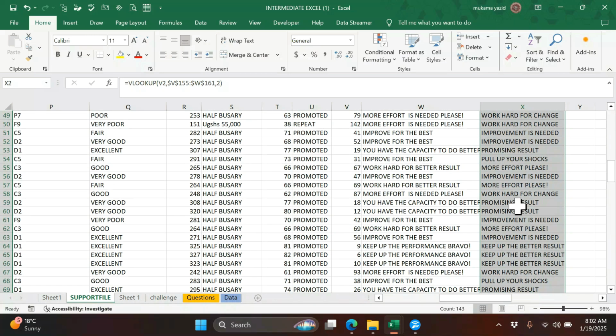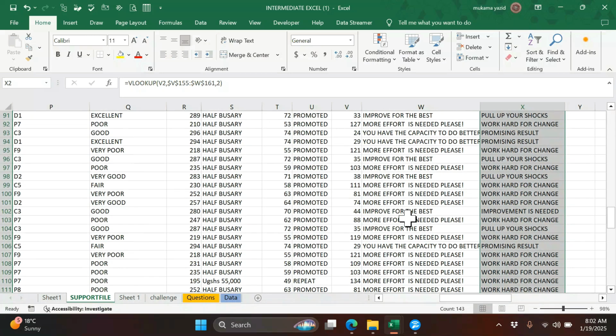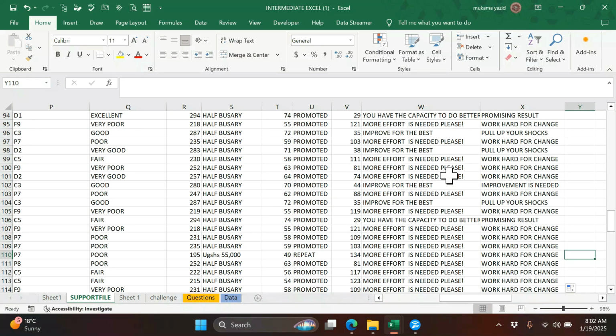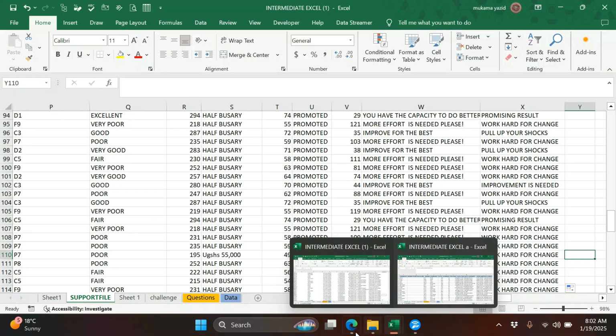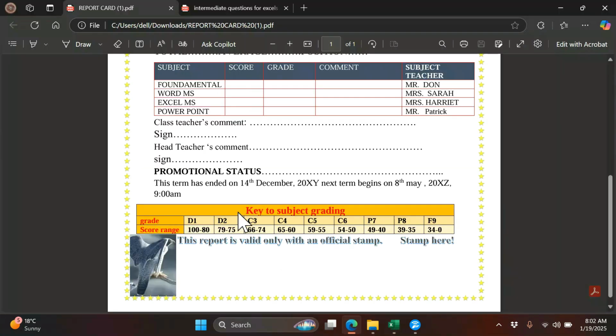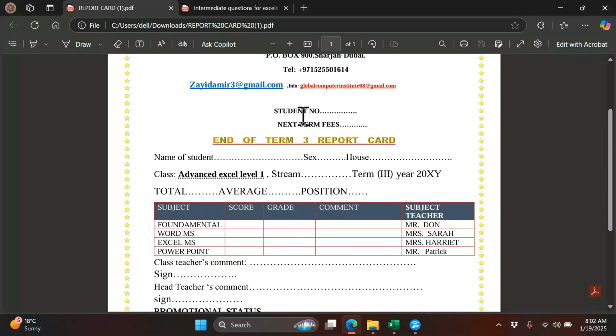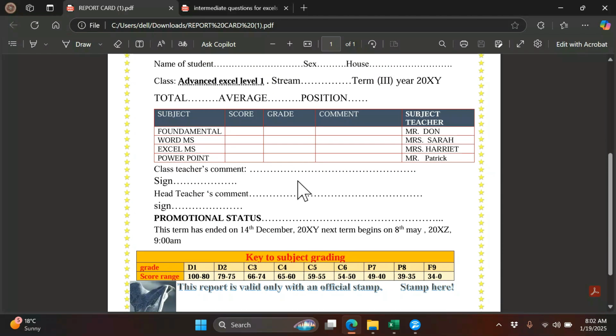Then let us go to another thing. Since we have completed all the parts needed in our report card, we can even generate them automatically. That will be mail merge.